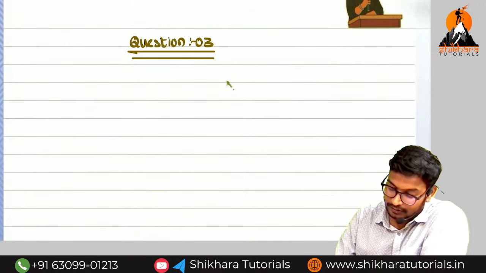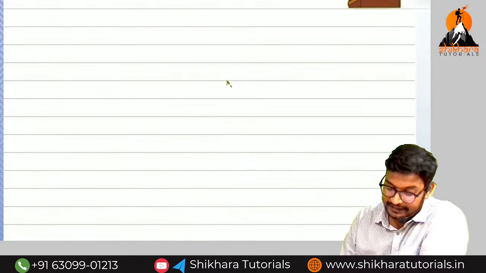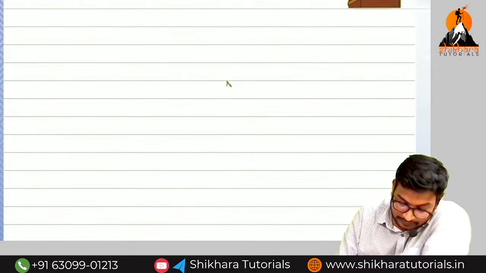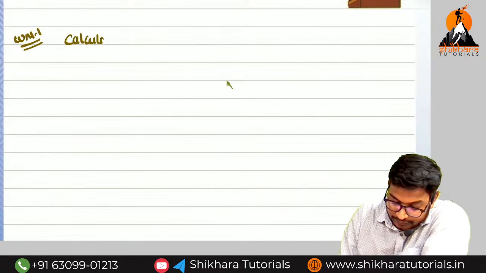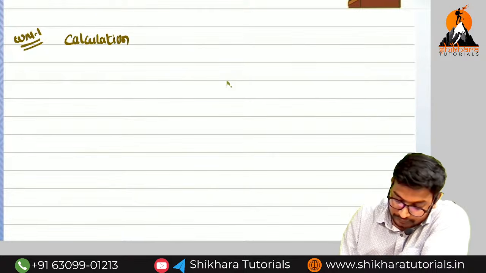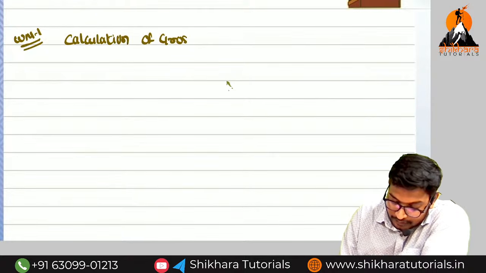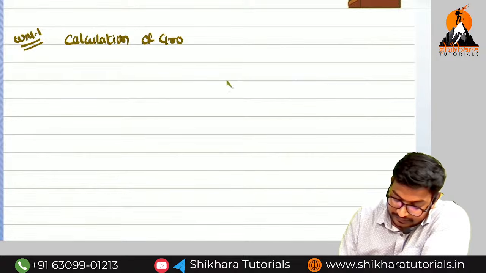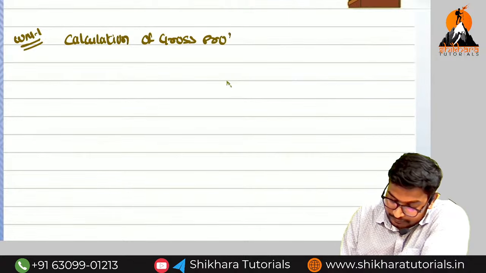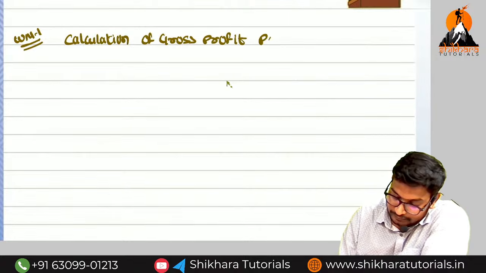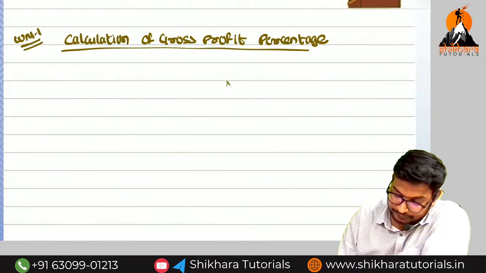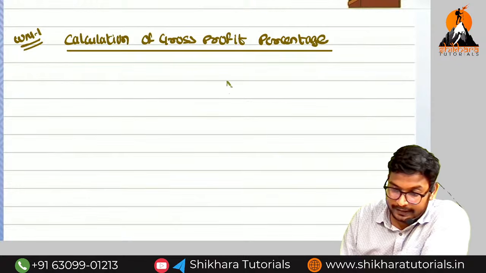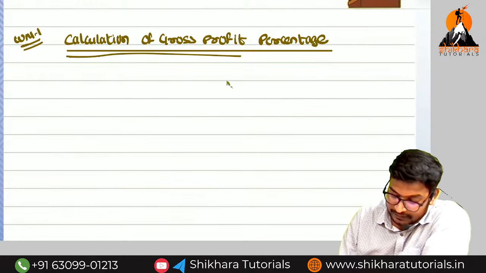So go to the second page and write working note number 1. What is working note number 1? Calculation of gross profit percentage.